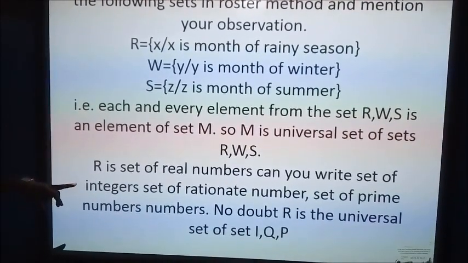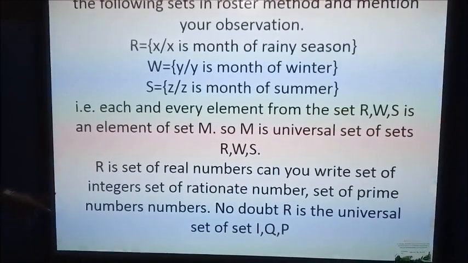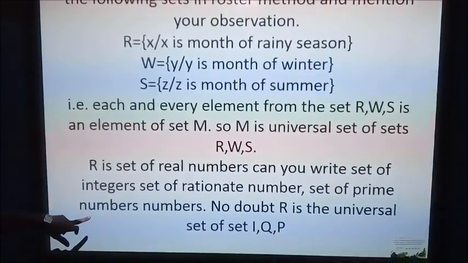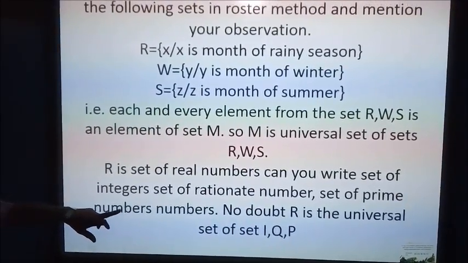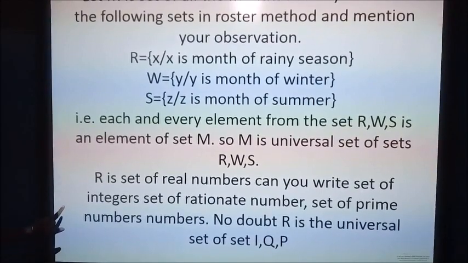R is the set of real numbers. Can you write the set of integers, the set of rational numbers, the set of prime numbers? So, no doubt, R is the universal set of I, Q and P.